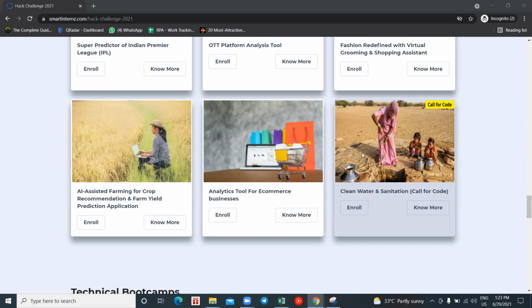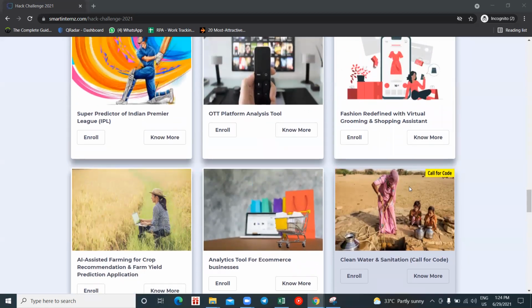The main thing you want to know here is that this sixth problem statement, clean water and sanitization, is not only eligible for this hack challenge, it is also eligible for another challenge. If you complete the solutions before 31st July, you can submit the same solutions you have built here for Call for Code. Call for Code is another global challenge launched by IBM. You can submit these solutions there under the university edition. Now let's see the procedure of getting enrolled.